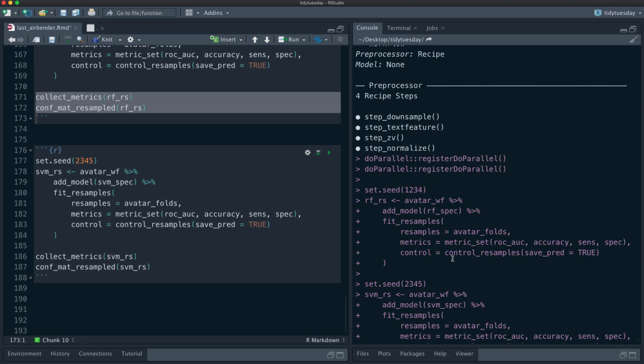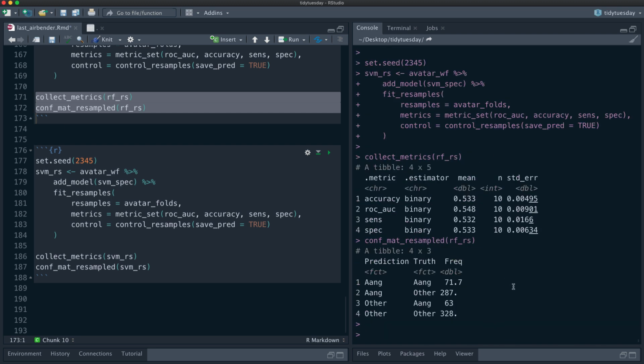So first, the random forest. Okay, wow, impressive. This is not impressive, right? This is barely better than guessing. I mean, it is better than guessing, right? We have evidence here that it is better than guessing, but barely.